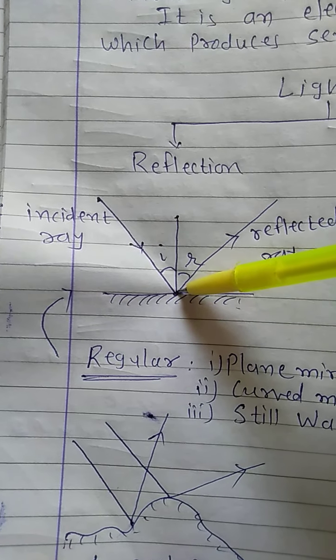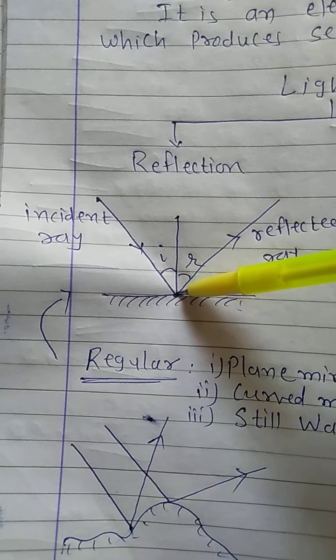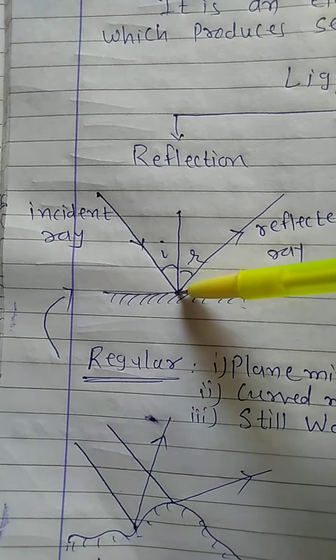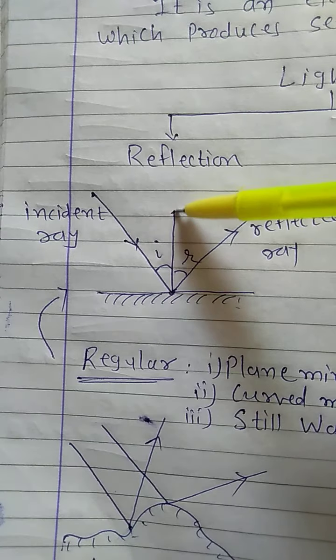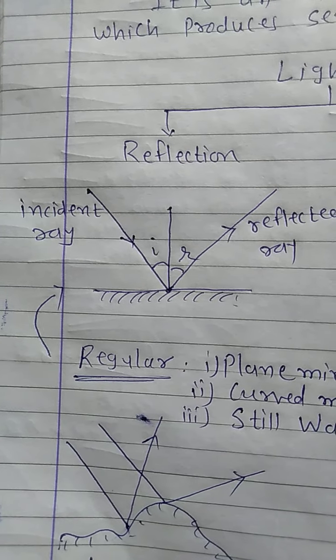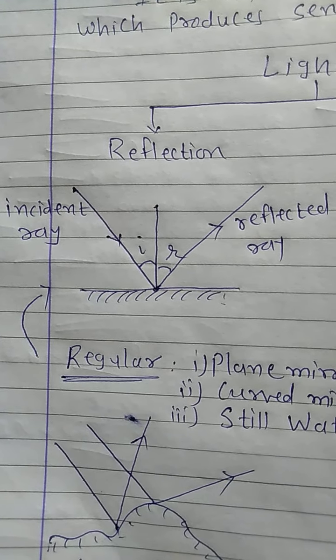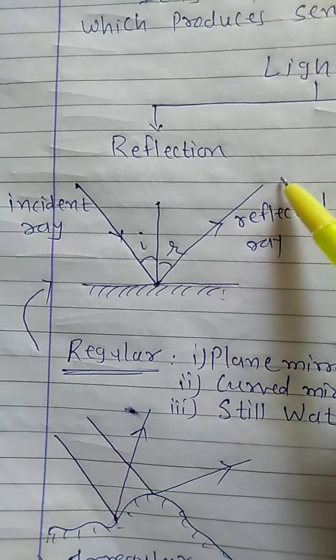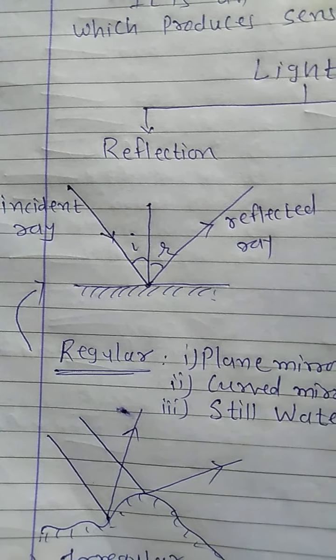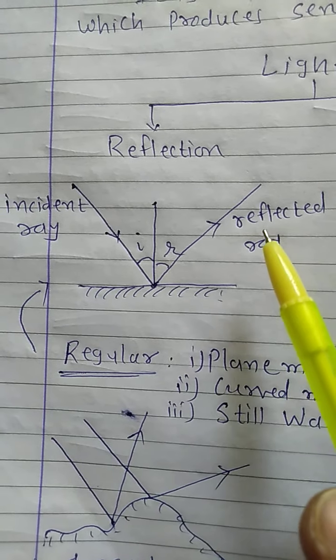You can see in the figure the incident ray is falling on this surface. The point at which it is striking is called the point of incidence. At that point, the line drawn exactly perpendicular to the surface is called the normal. Then at the point of incidence, the ray reflects back into the same atmosphere. That's why it is called the reflected ray.